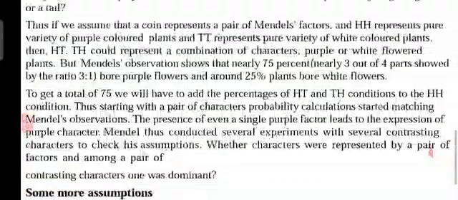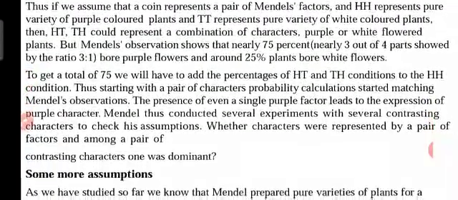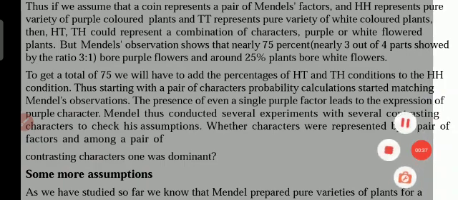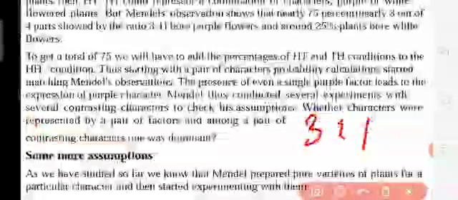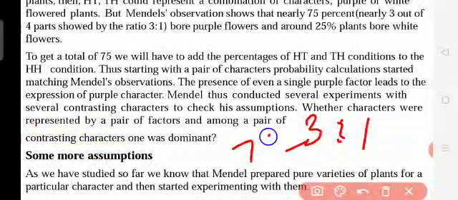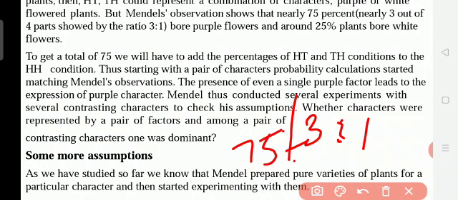Why did he do this? To find out the ratios. So he always used the ratio. What is the ratio he used? He used the ratio of 3:1. Okay, 3:1. 3 is the 75% which he got more, 1 is the 25% which he got less. So that is the 3:1.